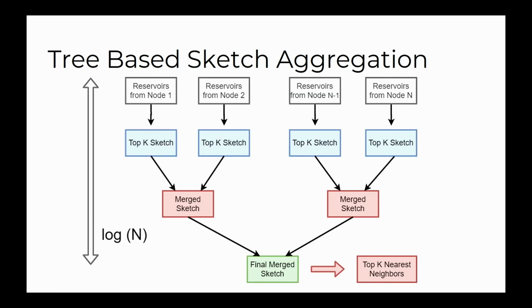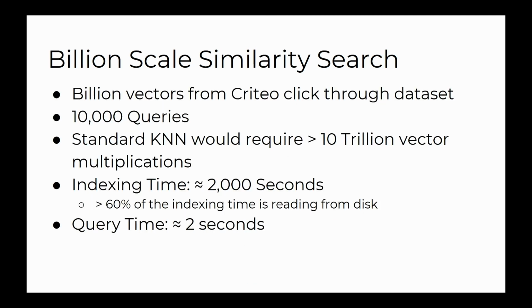And then we can do this. And this is, we construct a sketch in each node, and then we merge the sketches by passing them to the left until we reach one final merged sketch. And thus, the number of steps and the number of communications is log n with respect to the size of the cluster, and then times the cost of merging the sketches, which we already established is linear. So that's very fast and very efficient.